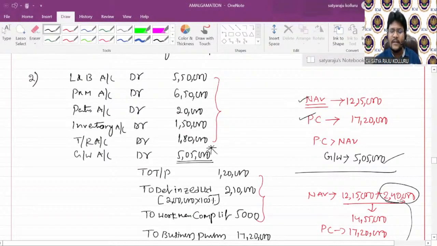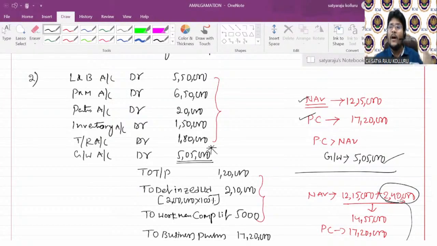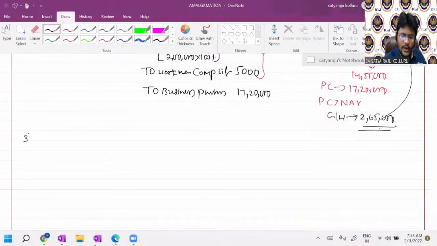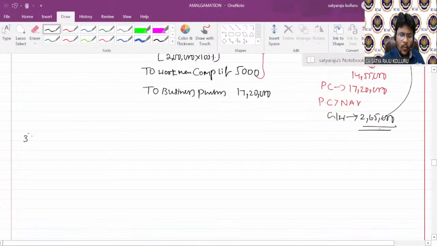But for the remaining assets, I incorporated them at book values. But if the question clearly asks you to incorporate them at agreed values, then you can consider such agreed values only. Okay, let me continue with the third entry. Now, what you need to do is make payment to whom? Liquidator of Z Limited account, debtor.